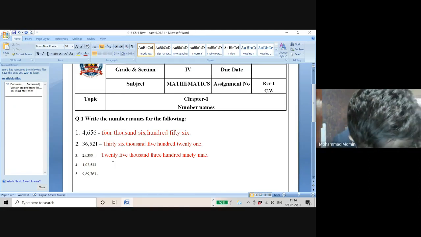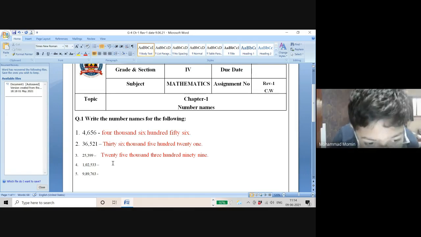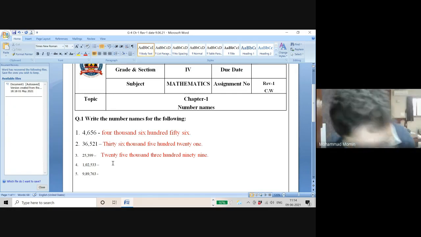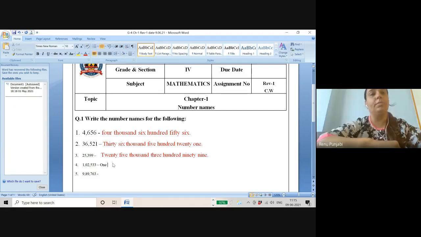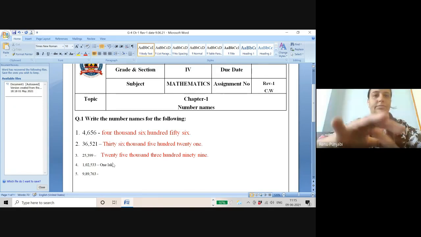1 lakh 2 thousand. Mohammed, wait a minute. I request you not to take help from anyone at home. 1,02,533. Now tell me the spellings one by one. What is the spelling of lakh? LAKH. Next.